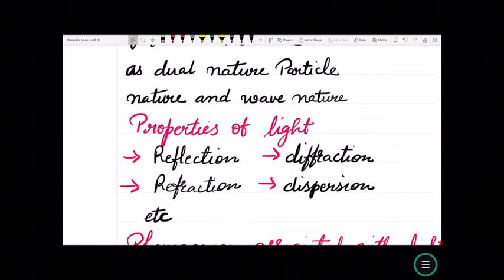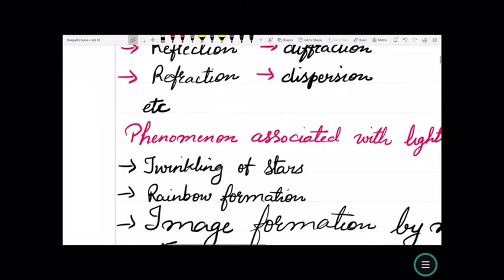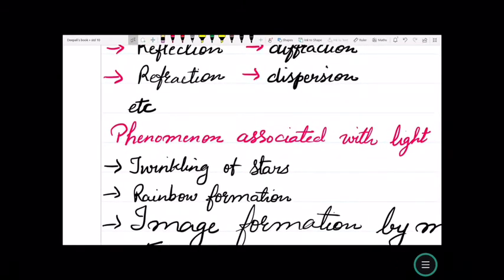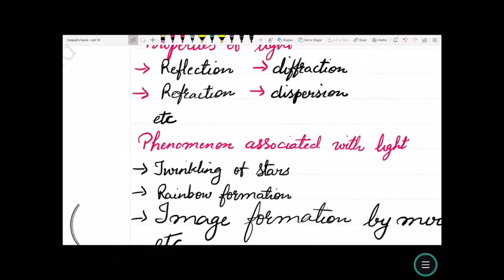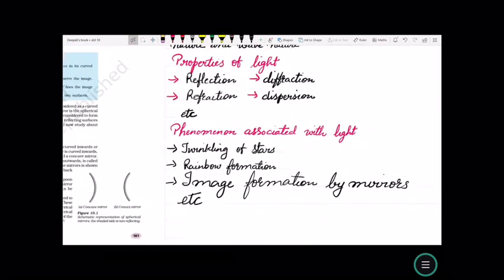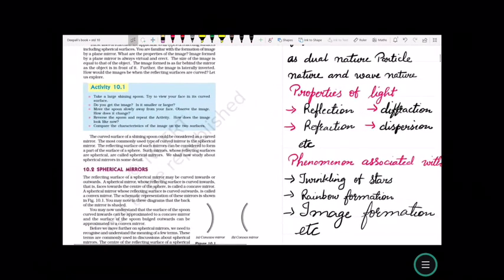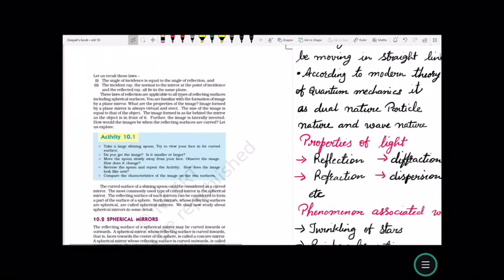Properties of light are reflection, refraction, diffraction, dispersion, etc. Phenomena associated with light are twinkling of stars, rainbow formation, image formation by mirrors, etc. So, did you understand what is light?